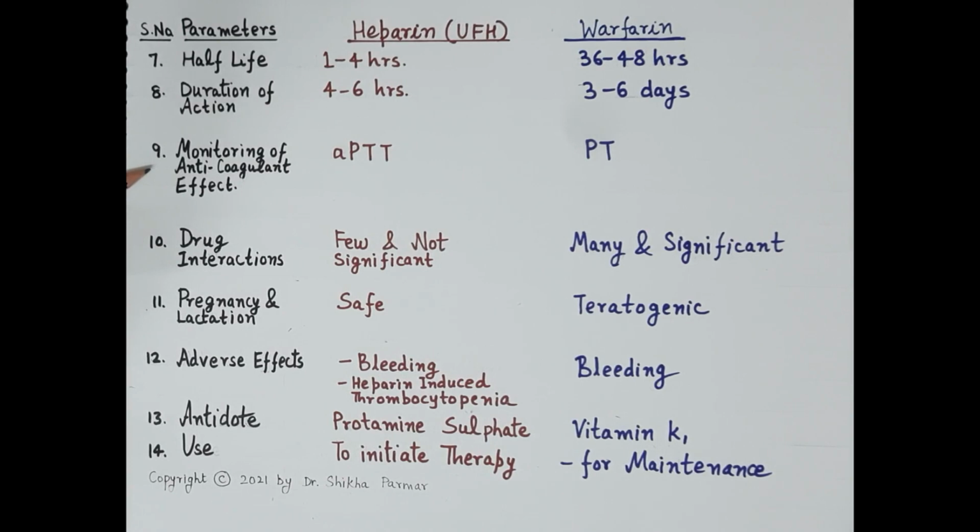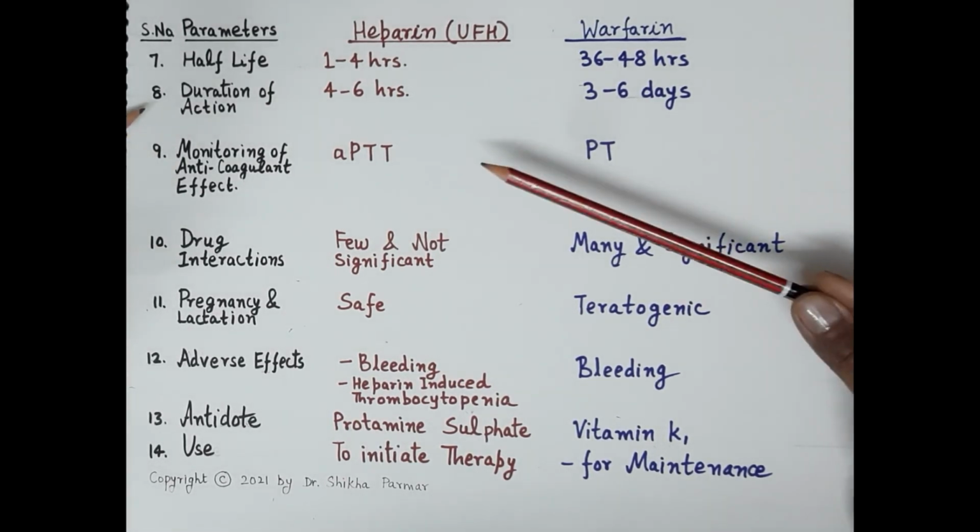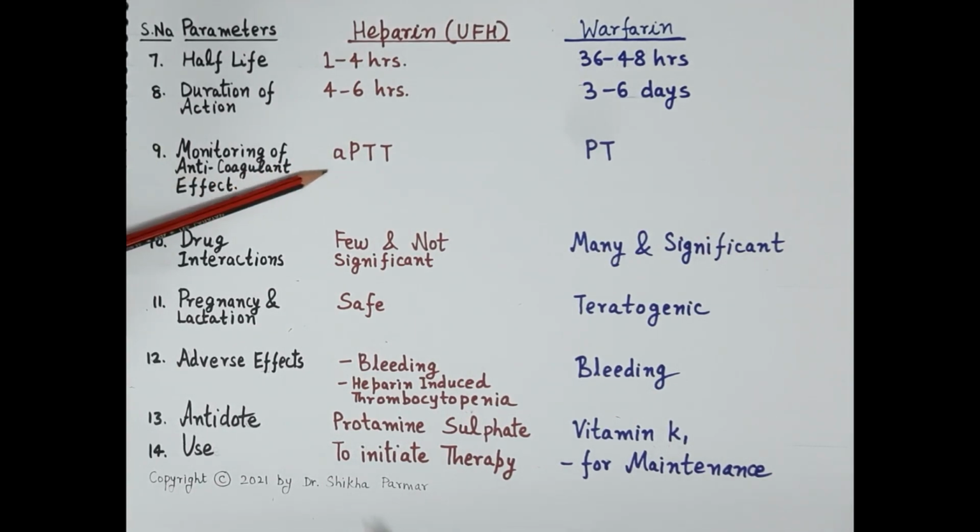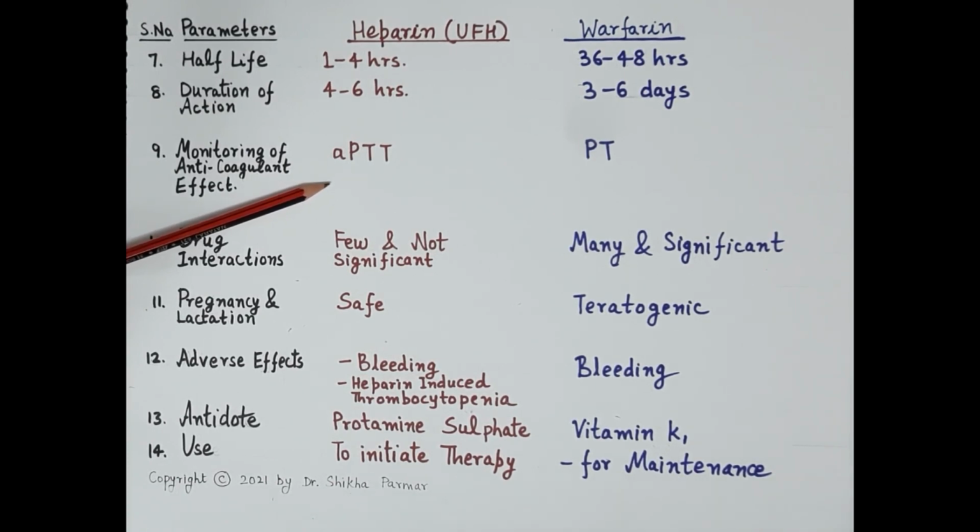Talking about the monitoring of anticoagulant effect, for heparin it is essential to determine the activated partial thromboplastin time. The anticoagulant activity of heparin is monitored by activated partial thromboplastin time, as heparin inhibits the activity of clotting factors involved in the intrinsic pathway and the common pathway.